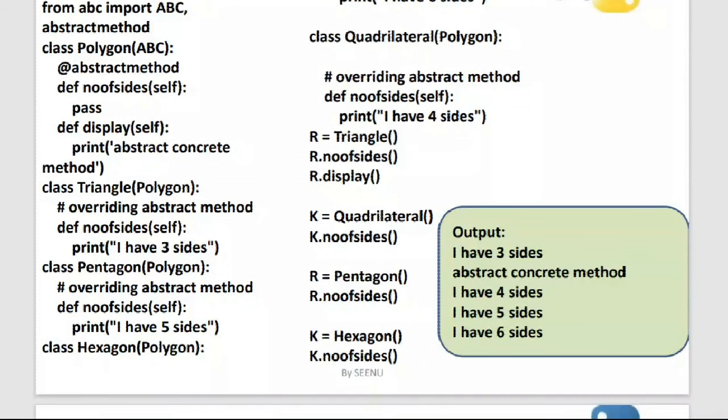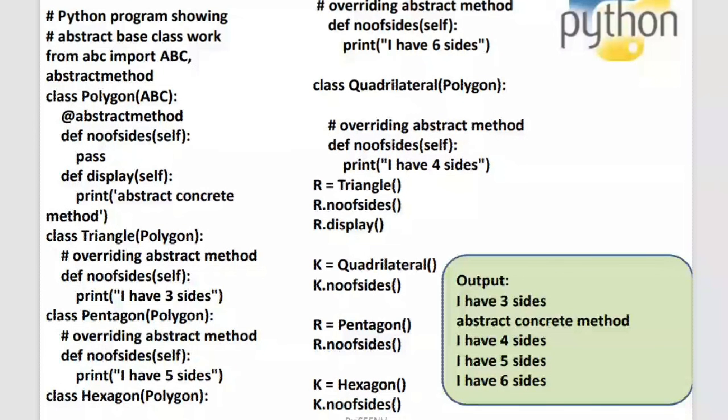So let us look into what is meant by abstraction first. I have explained to you that the major principles of object-oriented programming are encapsulation, inheritance, and polymorphism. Apart from these three principles, abstraction is one of the very important concepts that we imbibe in programming.